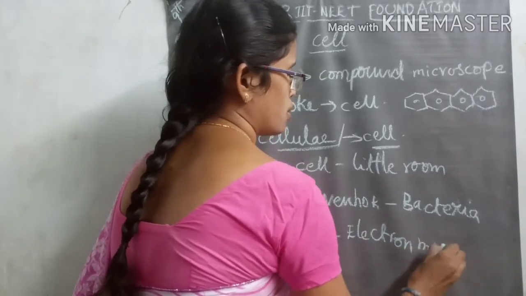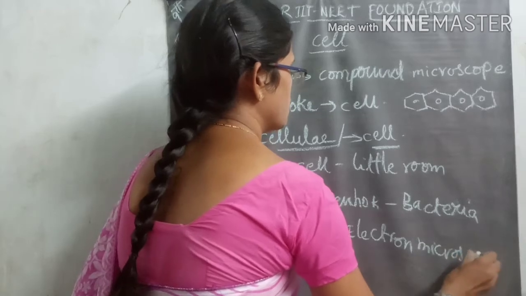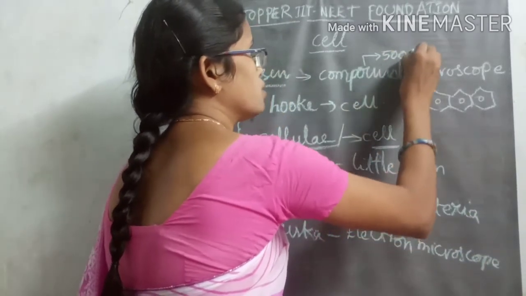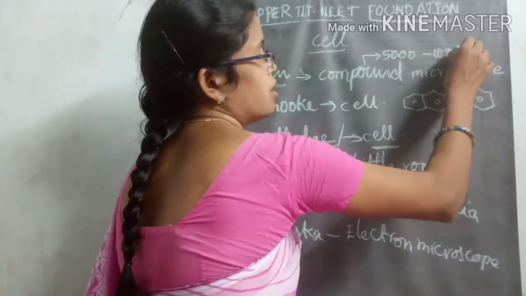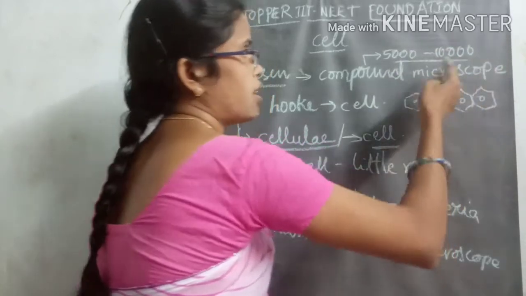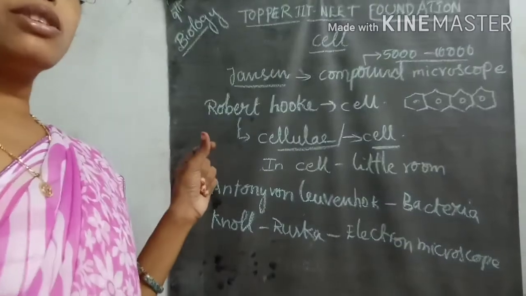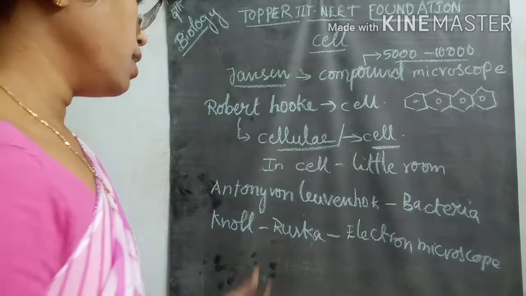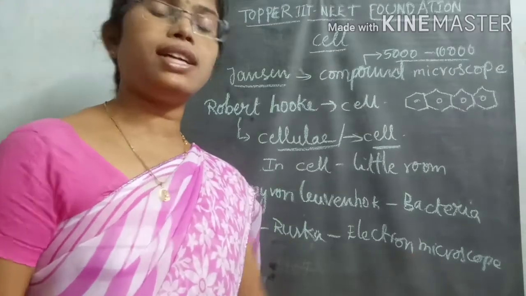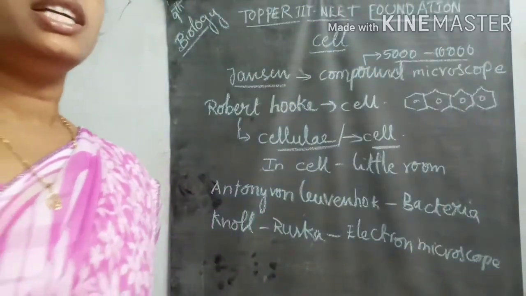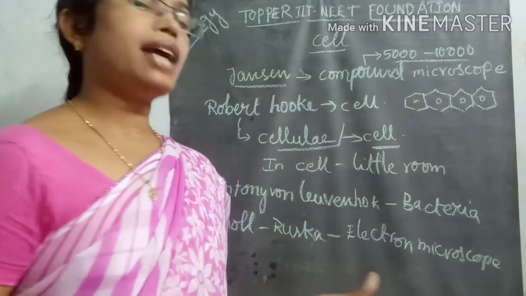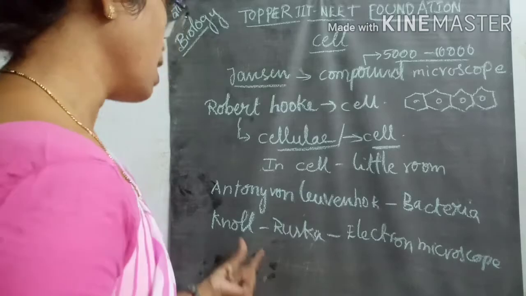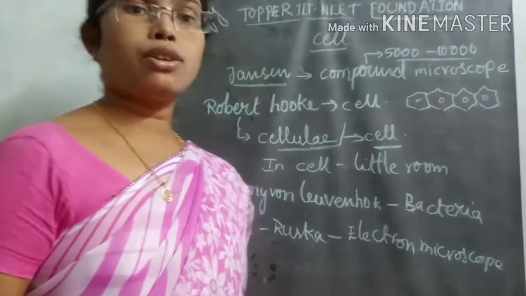The compound microscope has approximately 5000 to 1000 magnification, meaning a resolution of approximately 5000 to 1 lakh. But the electron microscope discovered by Noll and Ruska gives a maximum resolution of approximately 1 lakh to 10 lakhs.